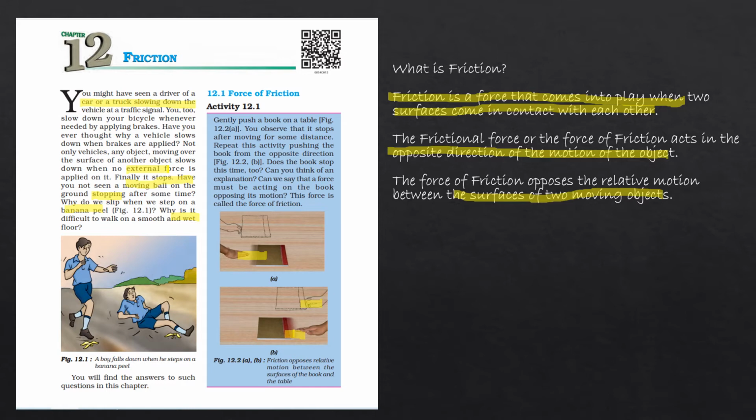It is only because of the surface. Because of the roughness of the two surfaces, which we will study later, an opposing force acts on it. That's why it stops. The force which acts in opposition to the motion is called the force of friction.